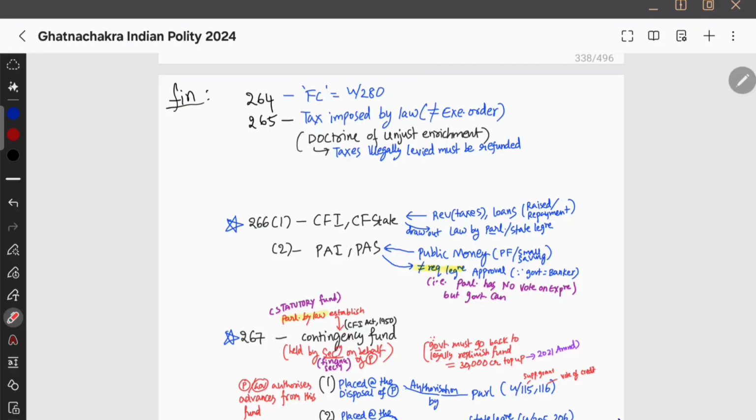I think taxes illegally levied must be refunded. That is Article 265. I think it provided about the doctrine of unjust enrichment. I'm not sure. There are some italic letters I've seen, so that's why I thought of mentioning it. Okay, Article 264 is the Finance Commission under Article 280. Article 265: taxes imposed by law, not through some executive order.